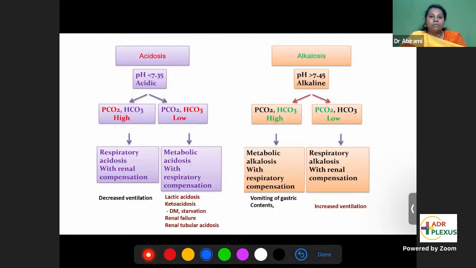First step, look at the pH value. What is the normal plasma pH range? 7.35 to 7.45. That is the normal pH of the plasma. Any pH less than 7.35, that is called acidosis. So if in the question the pH is less than 7.35, then it's called acidosis. You will name that disease as acidosis. So now your diagnosis is fixed. You have found out acidosis.